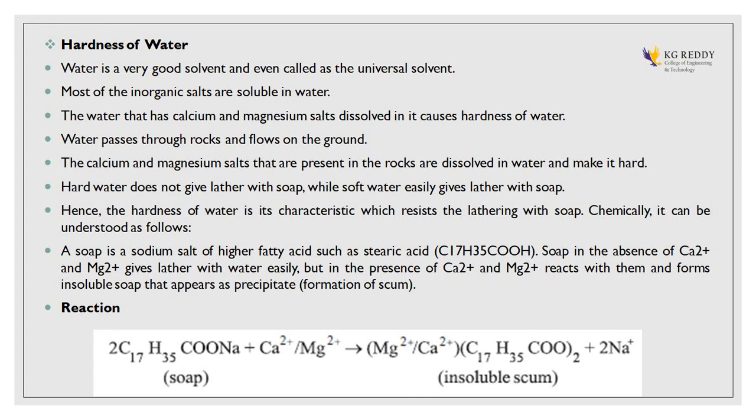These kinds of techniques come under external treatment of water. There are two types of treatment of water: internal treatment as well as external treatment. Internal treatment is by adding phosphates, chlorides and bleaching powder. External treatment has different techniques: RO treatment, reverse osmosis, the lime soda process, zeolite process, ion exchange process, and demineralization or deionization process. These all come under external treatment of water, right?